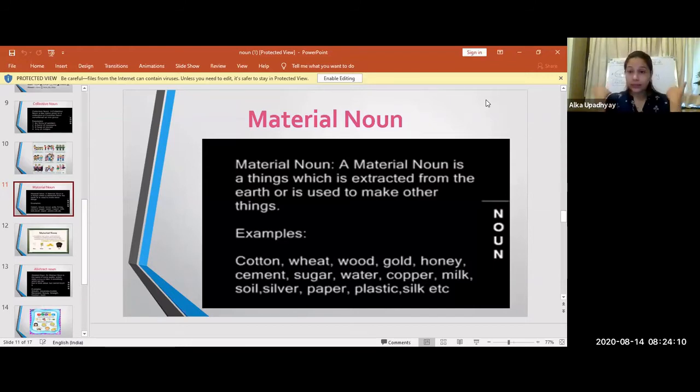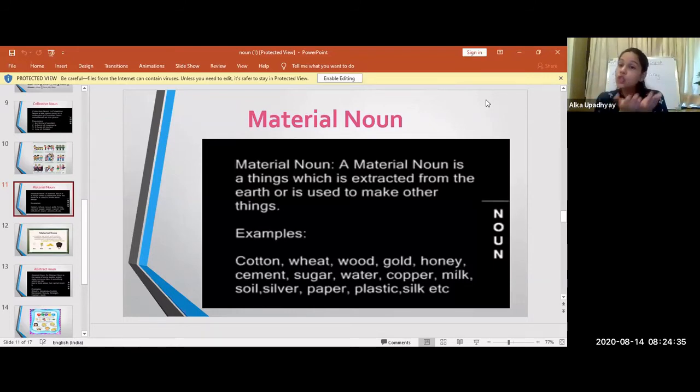So anything that is required to make something new and that we get on the earth or around us, that is called a material. So if I say I like the dress, but I like the cotton, I like the dress that is made of cotton. So here cotton becomes your material noun. Yes. So material noun is what?